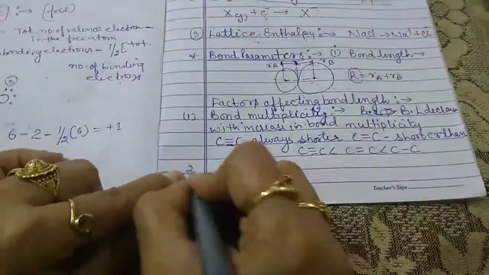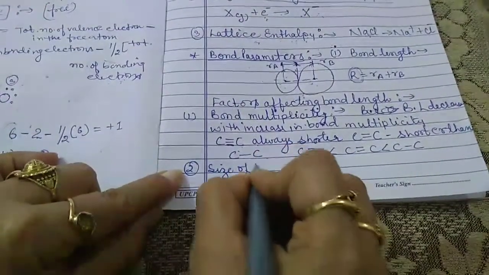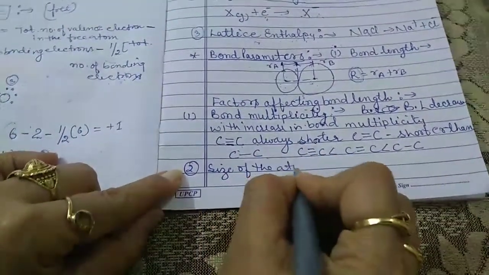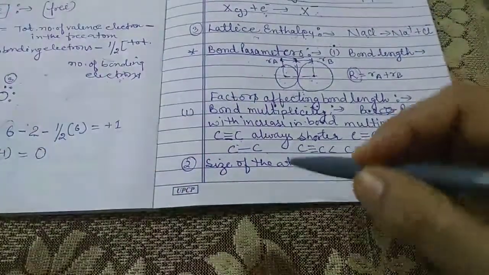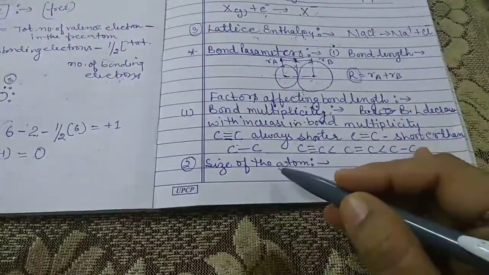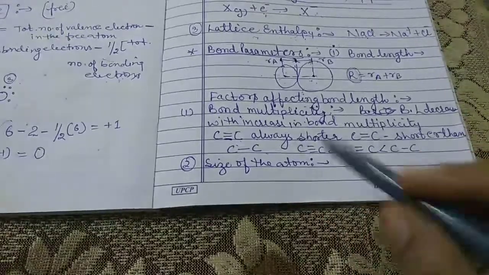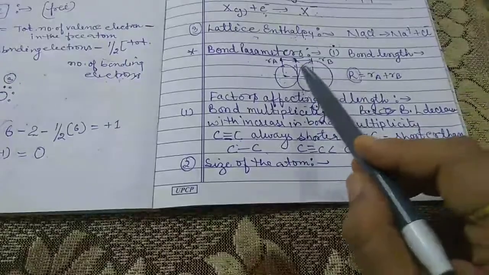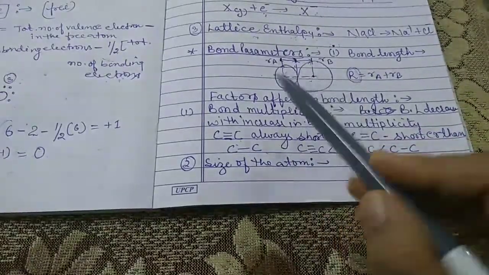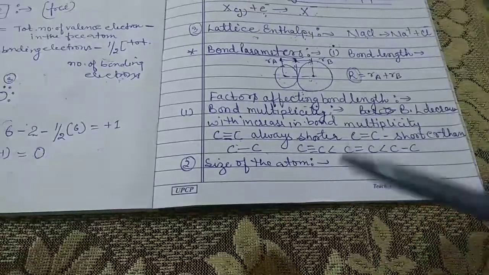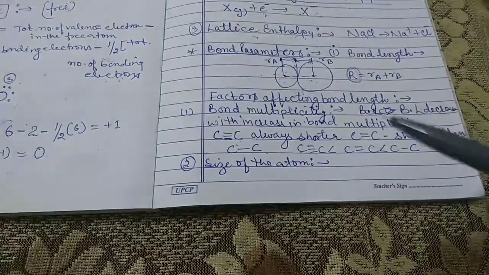Now the second factor is the size of the atom. The bond length increases with increase in the size of the atom. It is clear because this is the bond length, and this length increases when the size increases. So the bond length increases with increase in the size of the atom.